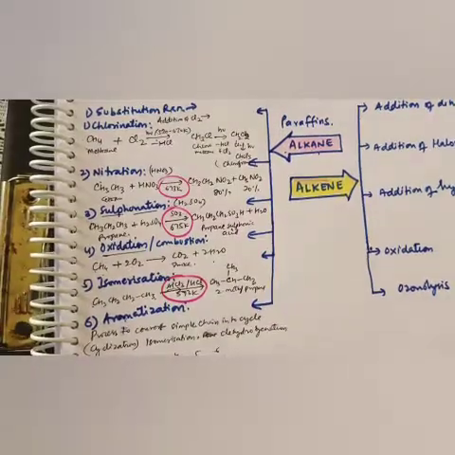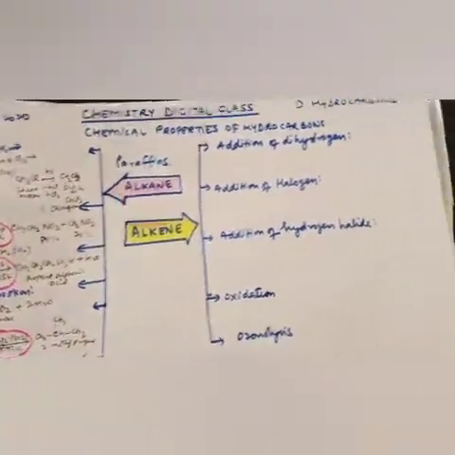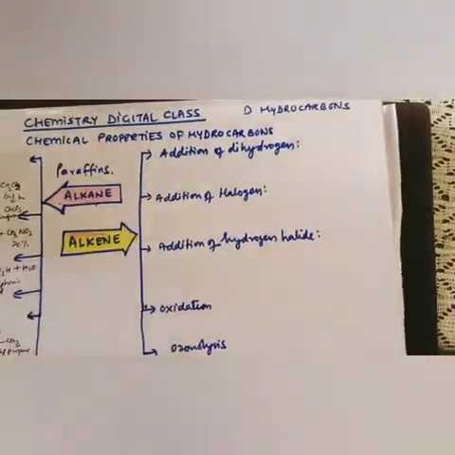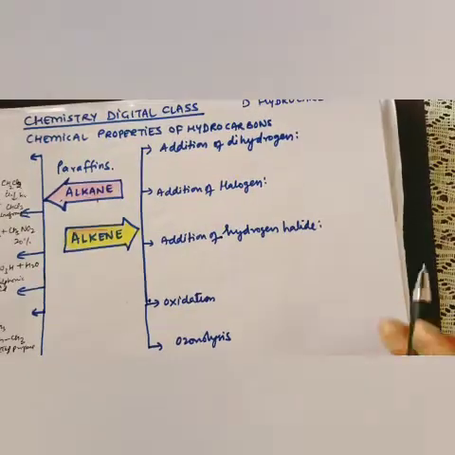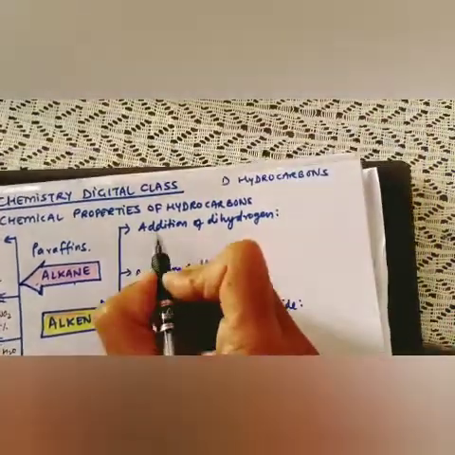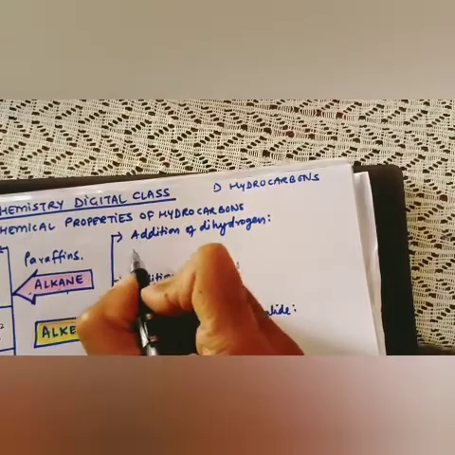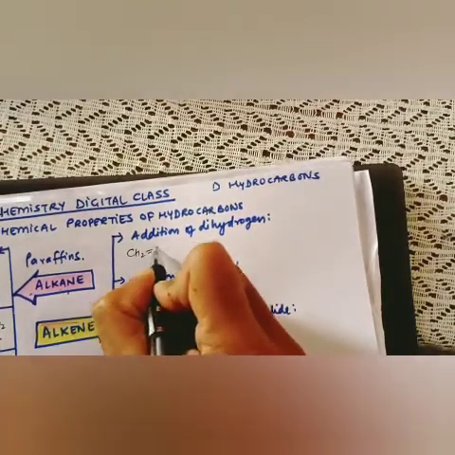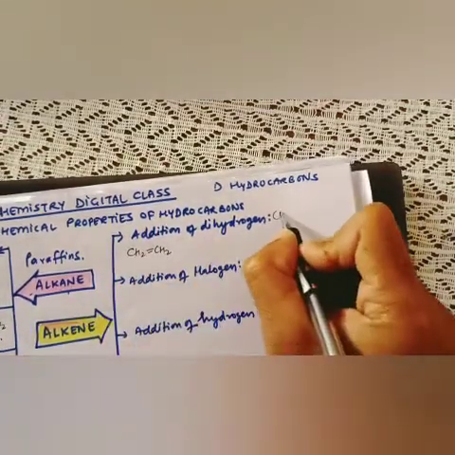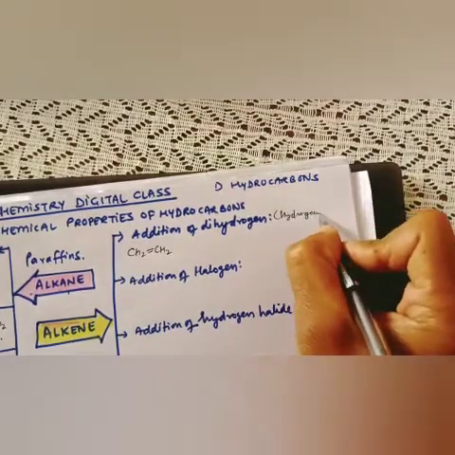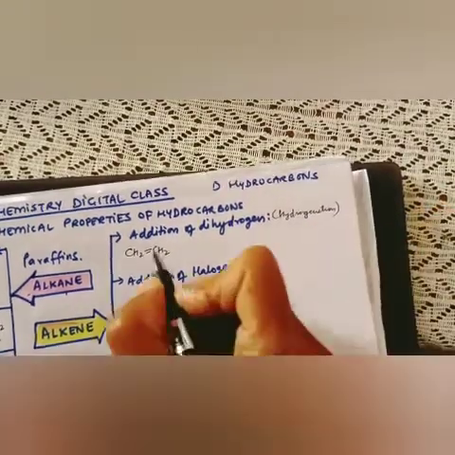Now if I tell you about the chemical properties of alkene, basically the first is addition. Addition of dihydrogen, this is called hydrogenation, addition of hydrogen.